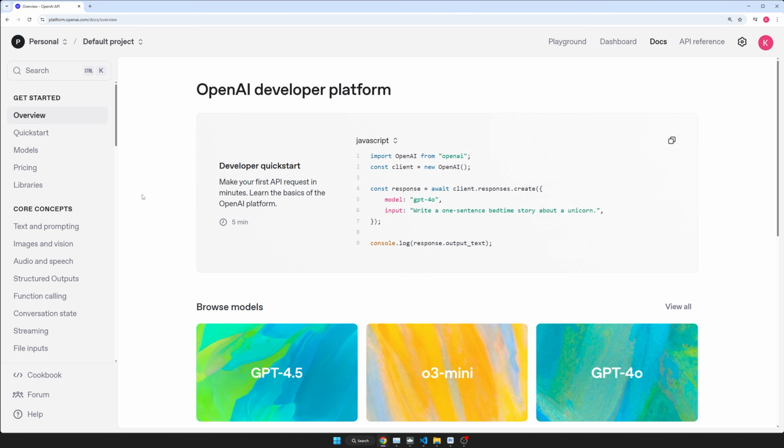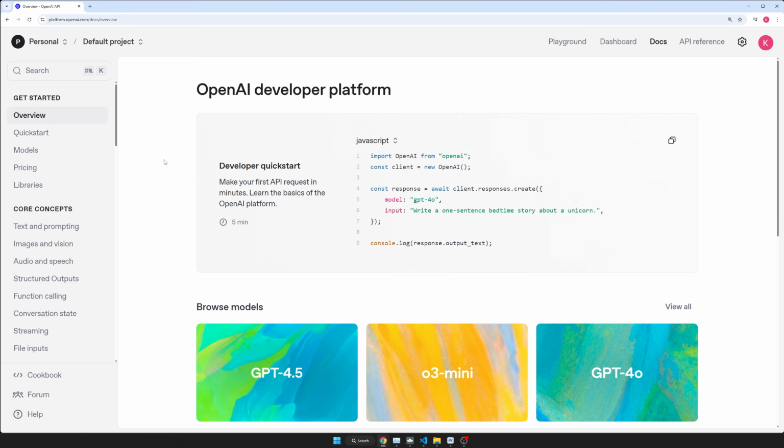Alright, so since we're using OpenAI's Agents SDK, behind the scenes it's going to use their models by default, which is great. It makes it easy for us. So what I'm going to do now is show you guys how to obtain an API key and then how to store it as an environment variable on your computer so that when we run our code, it's able to grab the API key and actually use it so that you can run models yourself, okay?